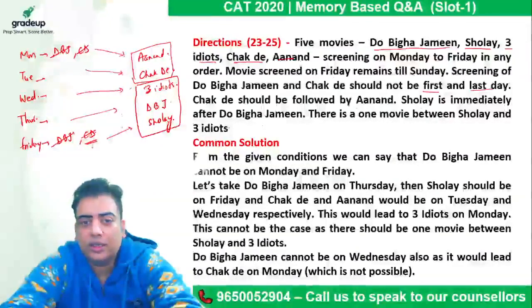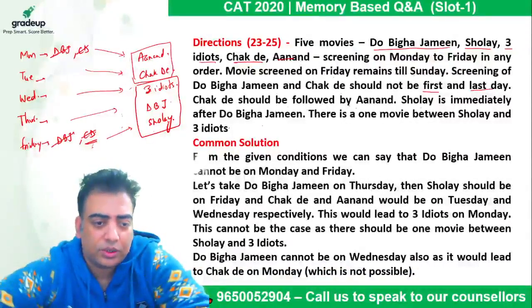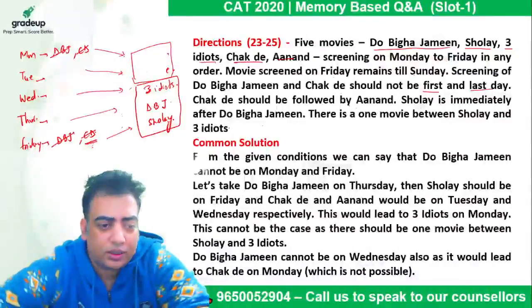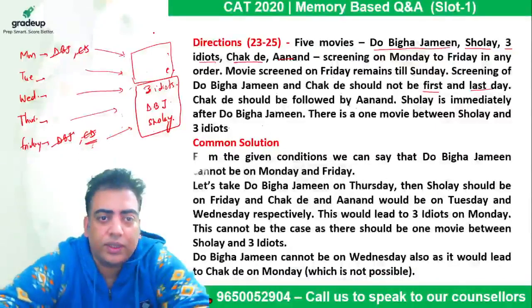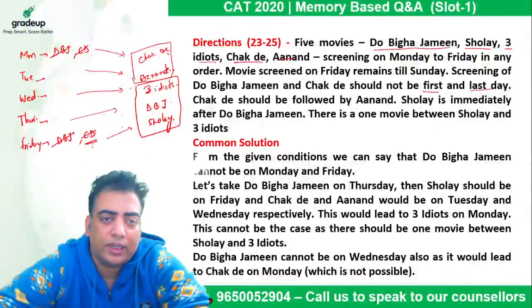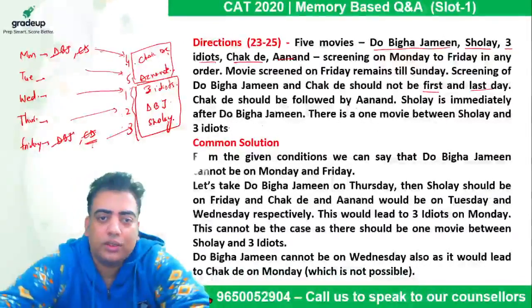Anand and Chak De. Chak De should be followed by Anand. Okay, I wrote it the wrong way around, I wrote Chak De after Anand. Chak De should be followed by Anand. So here it is Chak De first and then it is Anand. Okay, so in that case, Chak De cannot be on day one. So these three should be on day one, two, three, and these two should be on day 4 and 5.